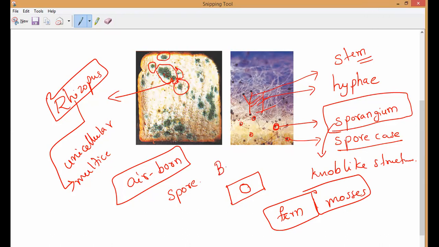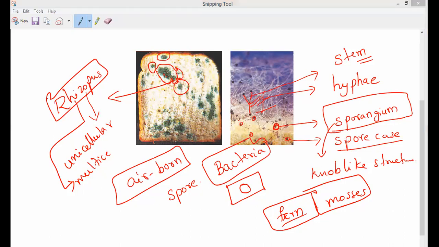Only bacteria. So the remaining, the rhizopus fungus, as well as mucor, and as well as these ferns and mosses, all are called what, guys? Non-flowering plants. Everything is under multicellular organisms only. That is what you have to remember.